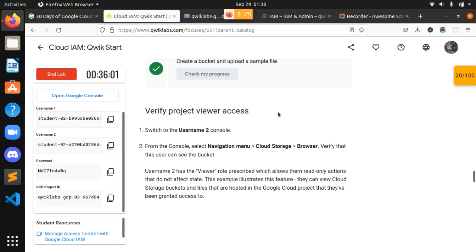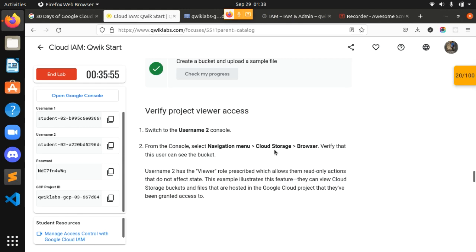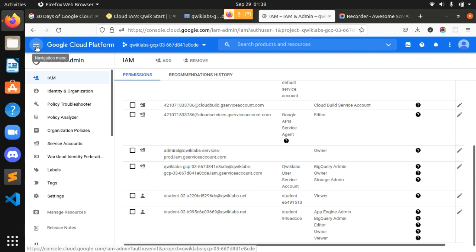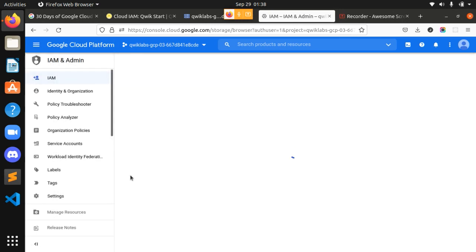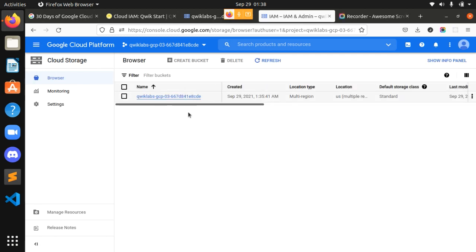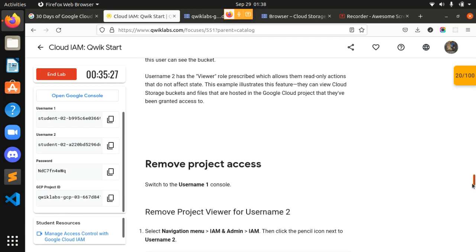Now we have the project viewer access check. For that we have to switch to the username 2 console. So this is my username 2 console. Navigation menu, Cloud Storage, Browser. Verify that the user can see the bucket. Okay, I will go over here, Cloud Storage, Browser. Okay, I can see that the bucket I created in username 1 is also visible over here. So yes, we can see it because I was given the viewer role.